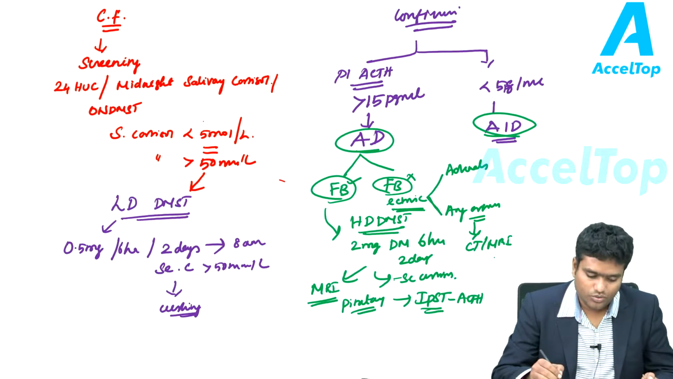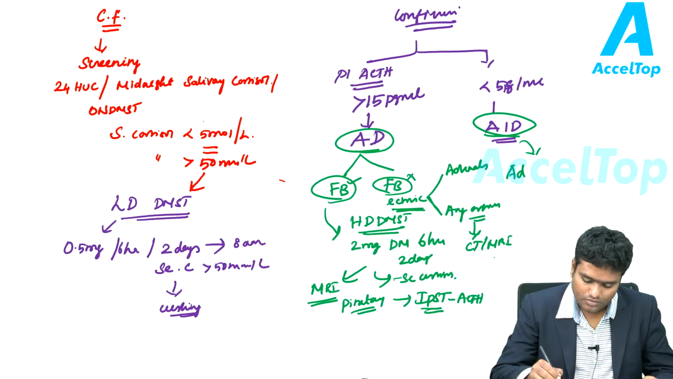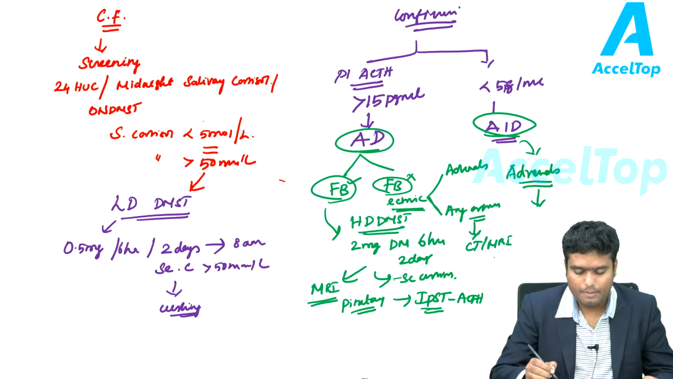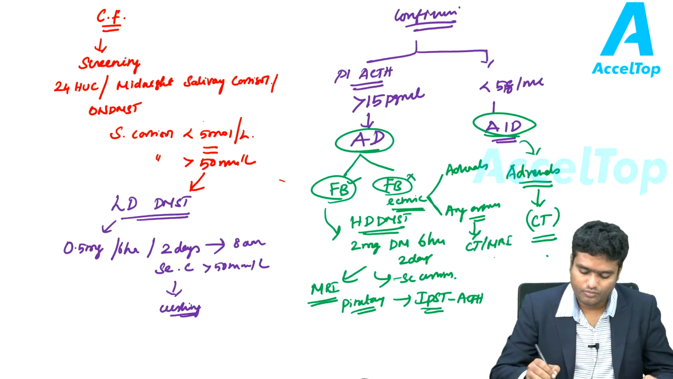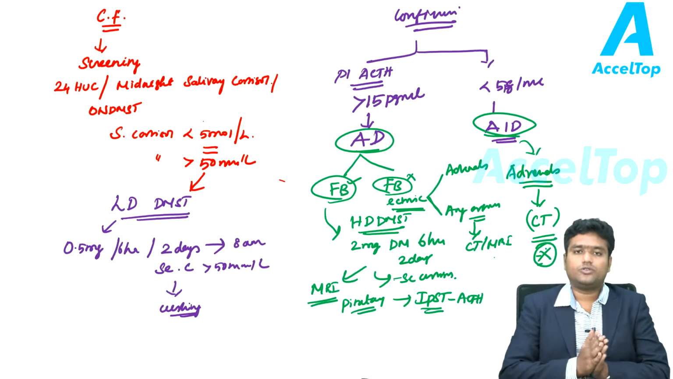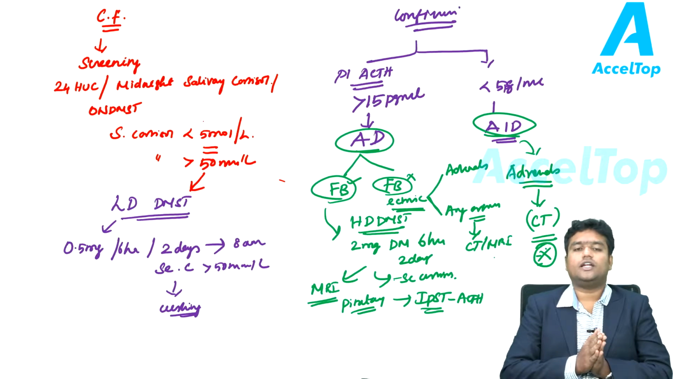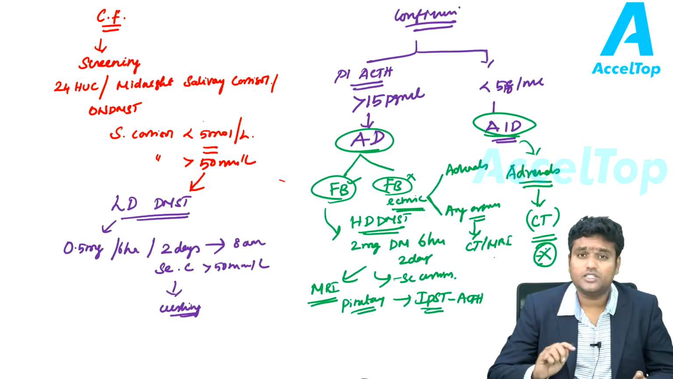ACTH independent Cushing syndrome, they could arise mostly from the adrenals. So it is advised to do a CT of the adrenal and then rule things out. I have simplified the entire evaluation of Cushing syndrome. For detailed workup, we will discuss things in later videos. So let me just brief it.